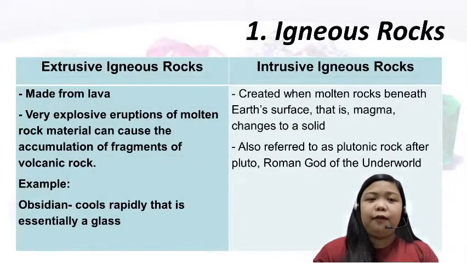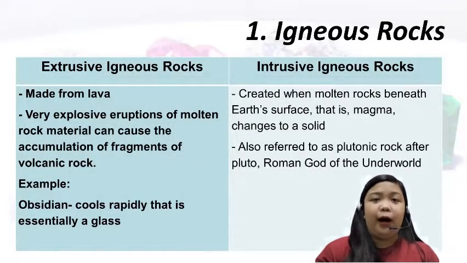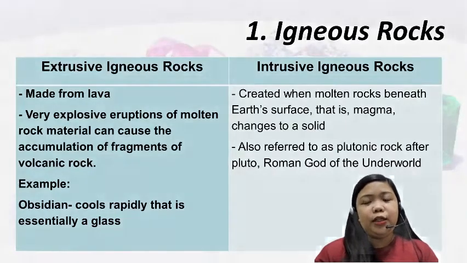From the word itself, ex means exit. Therefore, it is made out of lava, which is found outside the Earth's surface. While intrusive, from the word in, what's inside? Meaning, intrusive igneous rocks were formed out of solidified or cooled magma found beneath the Earth's surface.